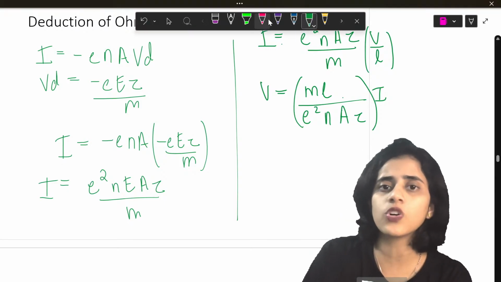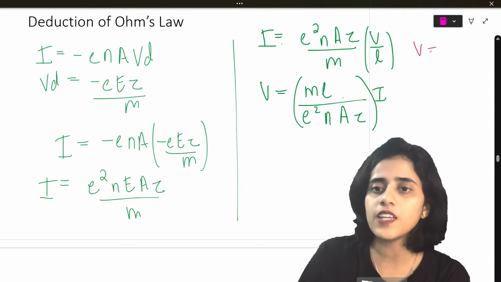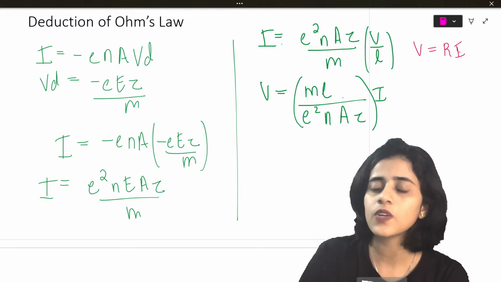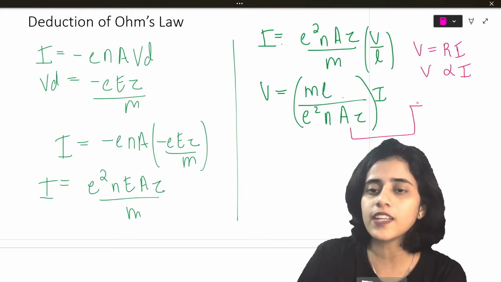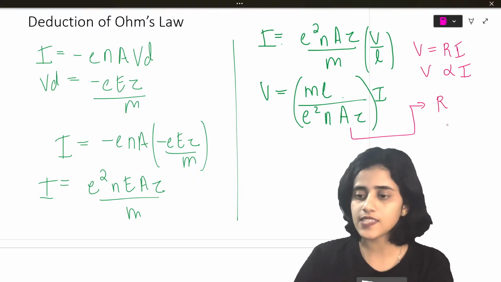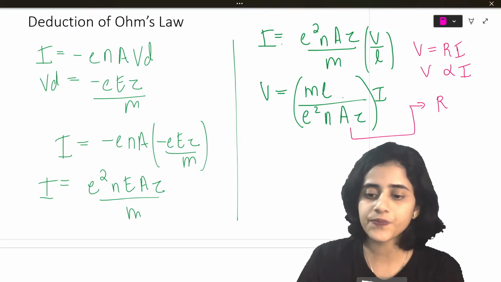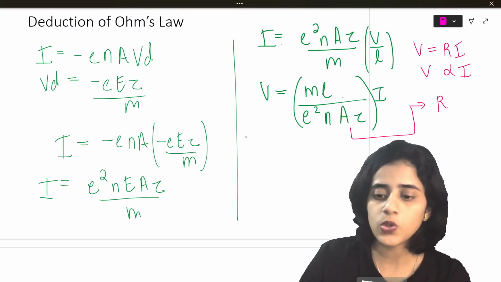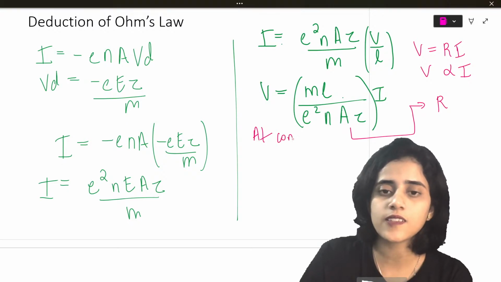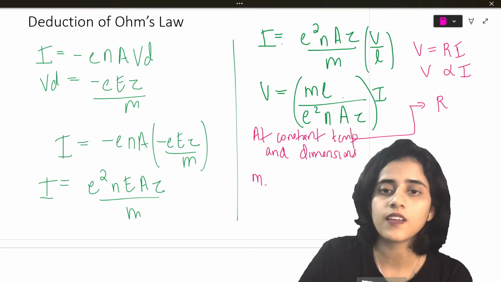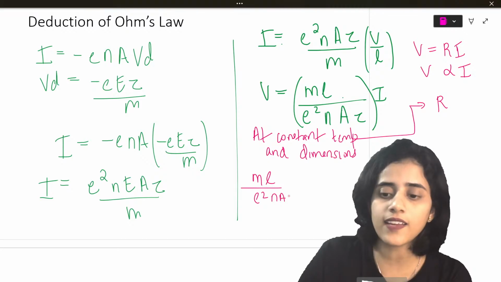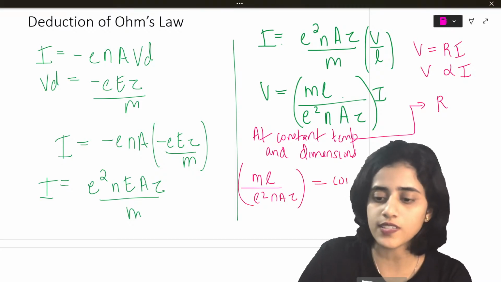So now what do we already know? We already know V is equal to R into I, Ohm's law, and V is proportional to I. So shouldn't this quantity be R? Yes. So we can say that at constant temperature and dimensions, m L divided by e square n A tau is a constant.